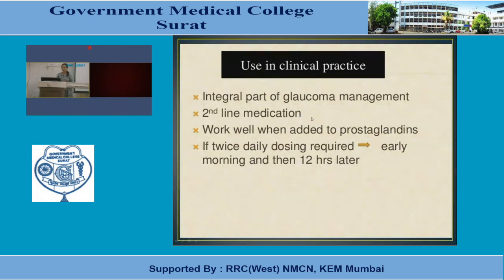But in conditions when prostaglandin analogs are not given, the second choice agents are beta blockers, which were previously used as first line agents. Nowadays also in some institutes, if PG analogs are not available or not given, we can give beta blockers and they will successfully control intraocular tension.